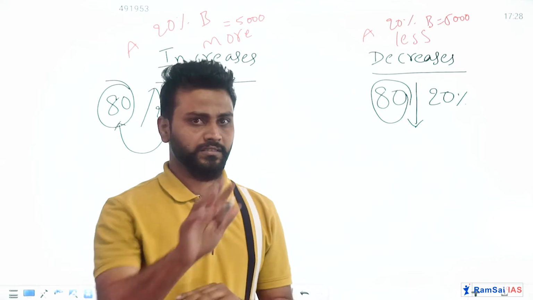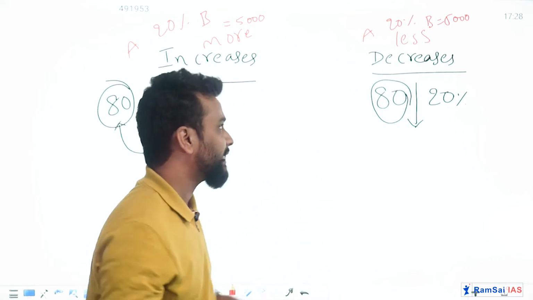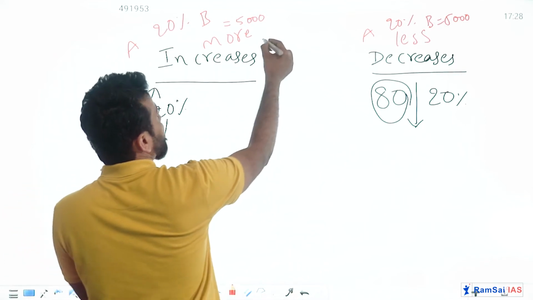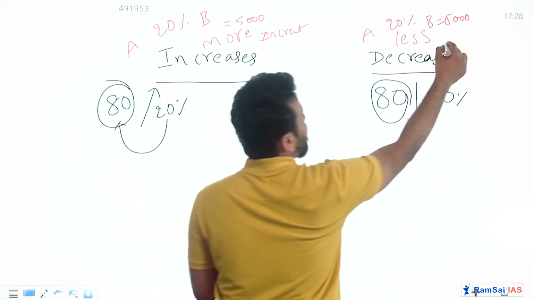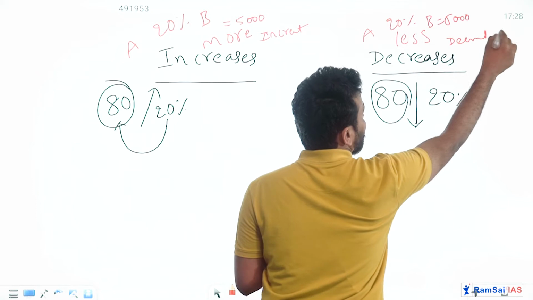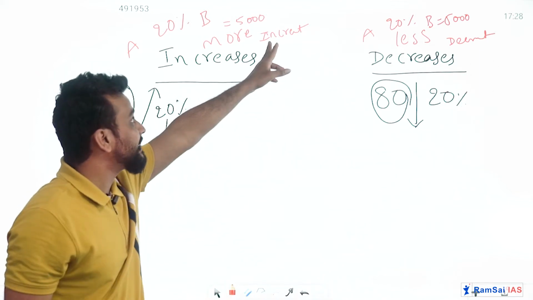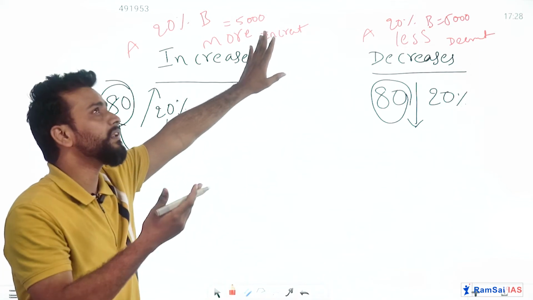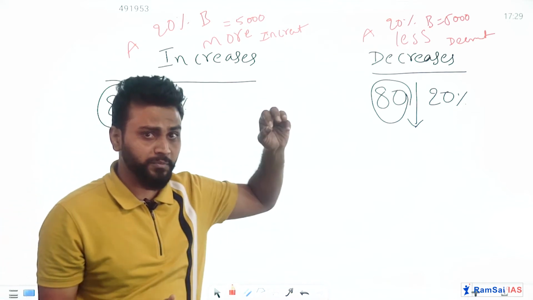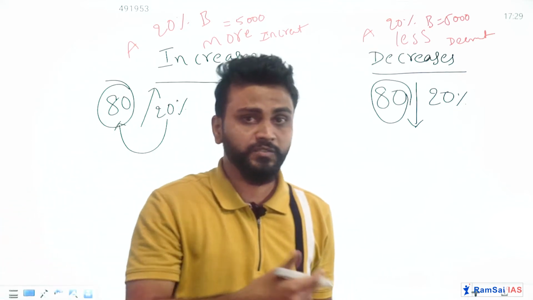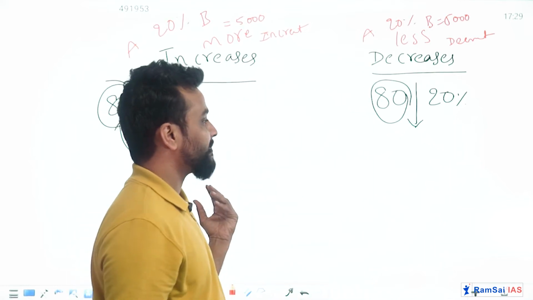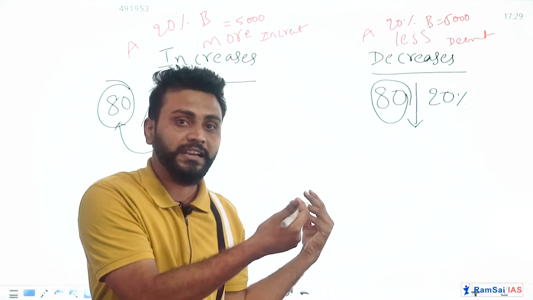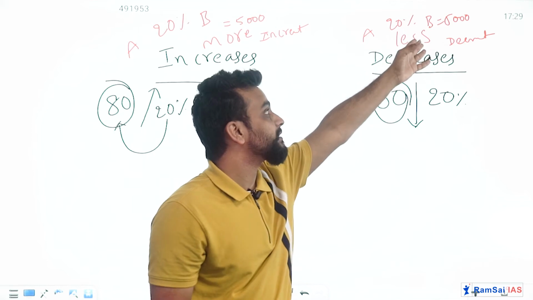And in the third case, sometimes A may get an increment or he may get a decrement. Yes or no? When he is getting an increment, for example, last month his salary was 5,000 rupees and this month he got 20% increment. What is A's salary this month? Or, last month A's salary was 5,000, this month he got 20% decrement.